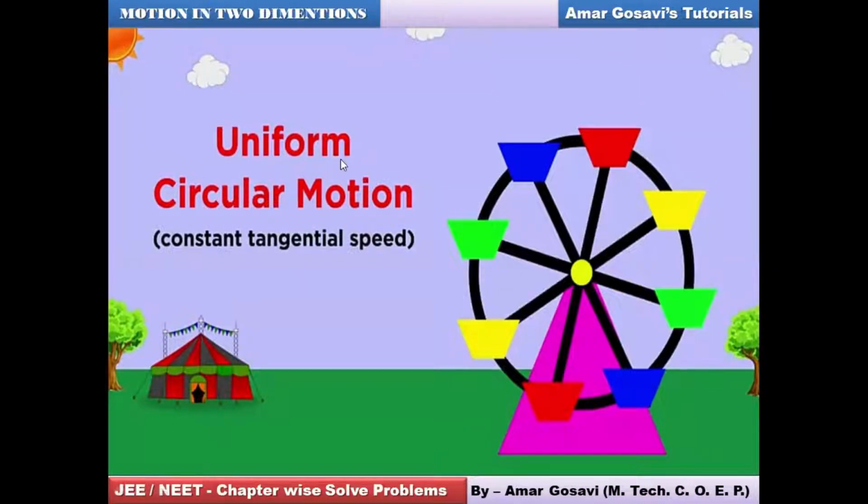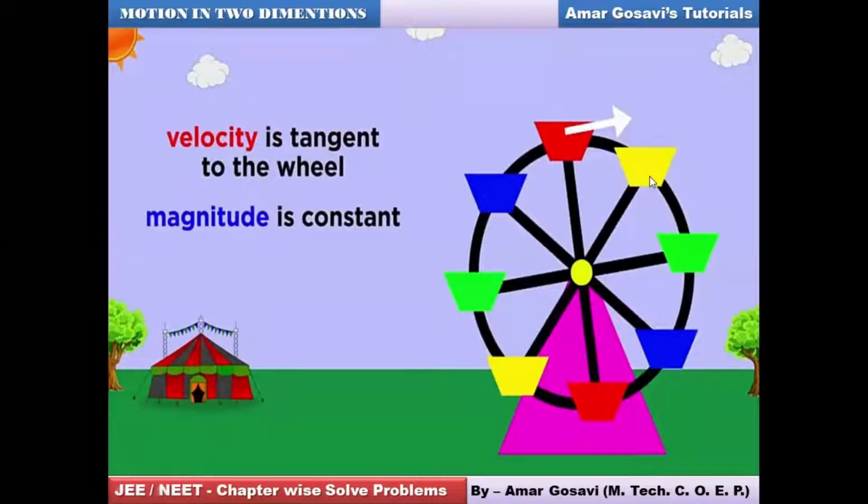So when do we say that the circular motion is uniform? When it moves with constant tangential speed. So one needs to understand, I have used the word speed and not the velocity. That means only the magnitude of the velocity at every point along the periphery or the circumference will remain constant. When it comes to direction, friends, the direction will keep on changing. You can see only the magnitude is constant, right?